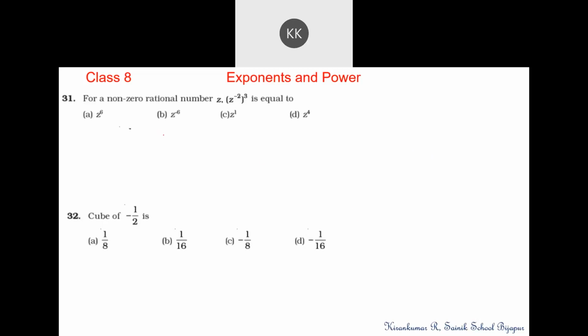Question number 31. For a non-zero rational number z, z to the power minus 2 to the power 3 is equal to z to the power minus 2 into 3, which is z to the power minus 6. Option B.